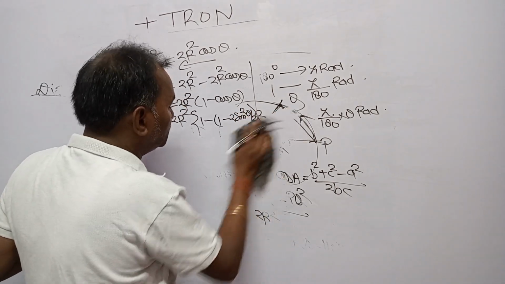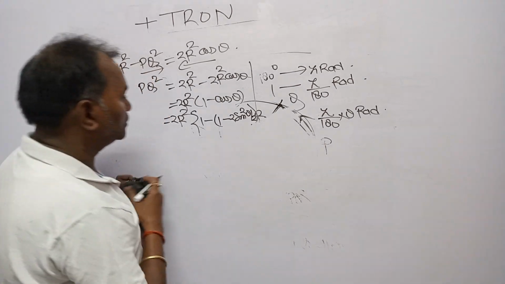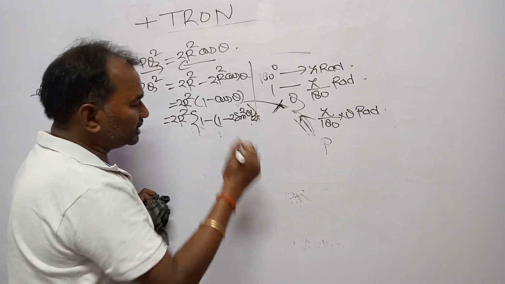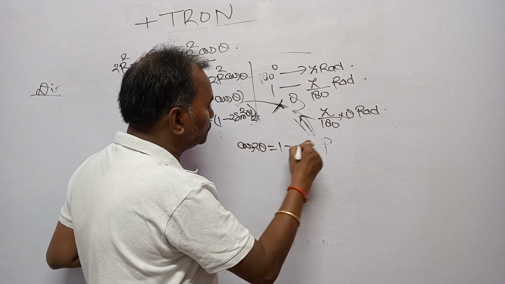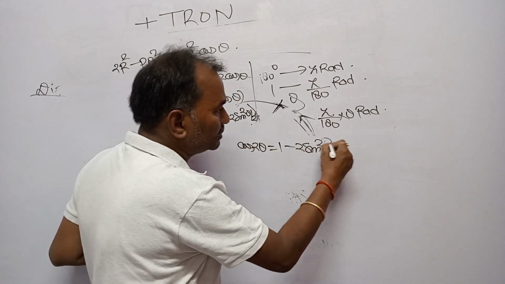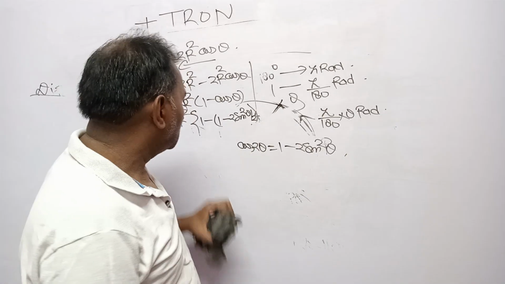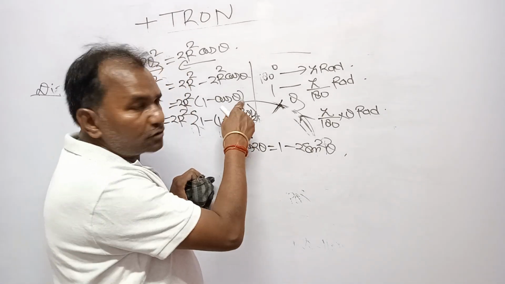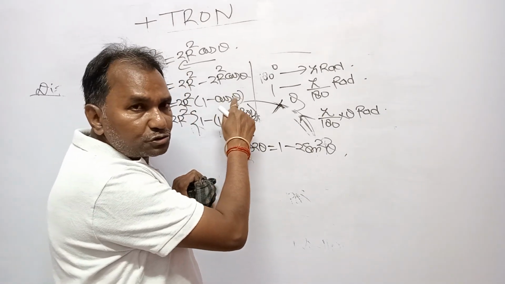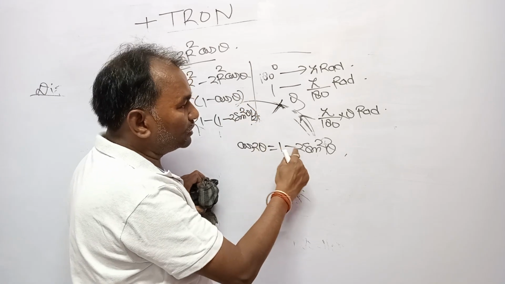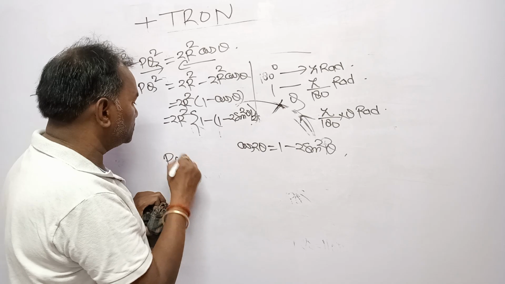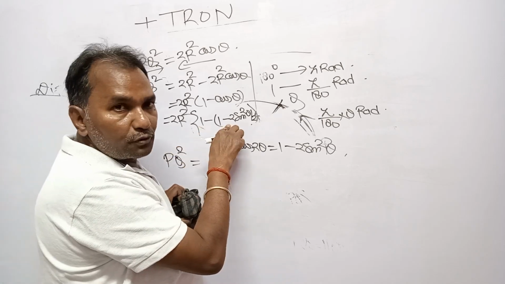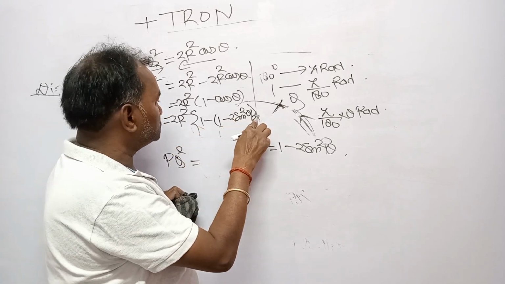What I have applied is the formula cos 2 theta equals 1 minus 2 sine square theta. Because it was cos theta, you can write cos 2 into theta by 2, so 1 minus 2 sine square theta by 2. So PQ square equals, 1 would be cancelled, 2r square into 2 sine square theta by 2.